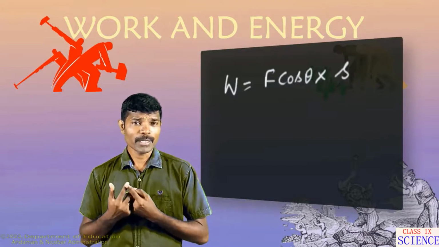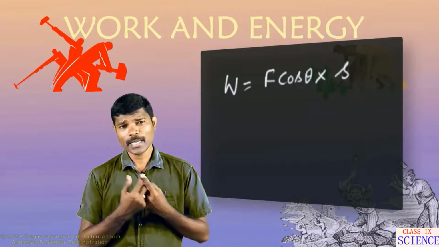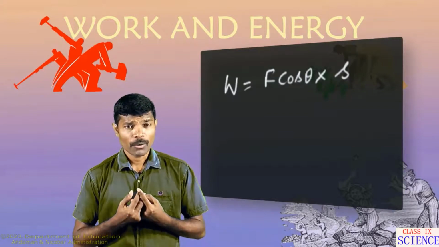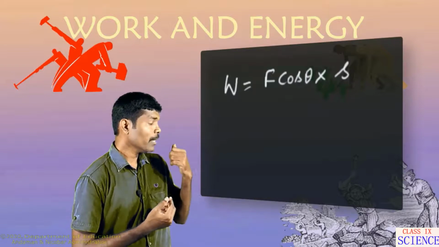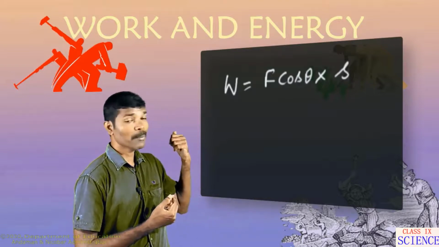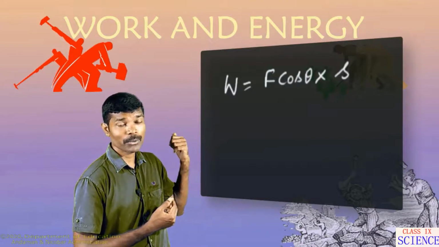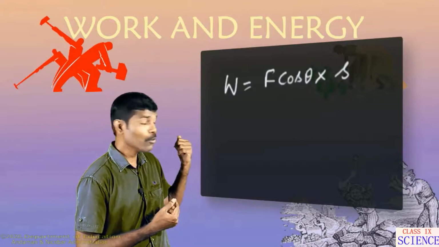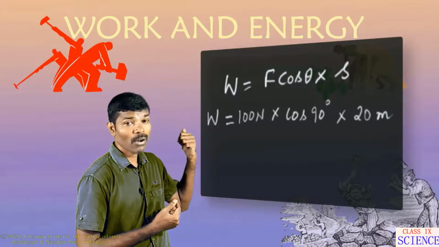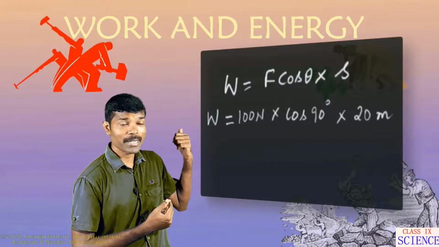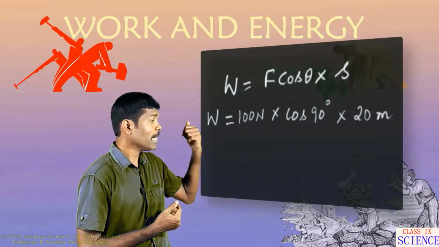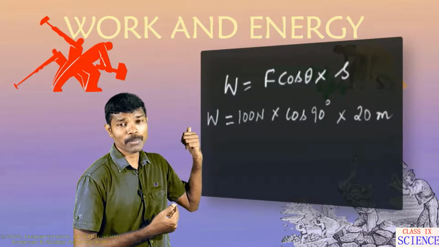If the force acts at a right angle to the direction of motion, what happens? What will be the work done? We will see. Here 90 degrees. Suppose a 100 Newton force is applied. So in the place of force we write 100 Newton, cos theta, where theta is 90 degrees. Right angle means 90 degrees, right? So cos 90 degrees multiplied by displacement.